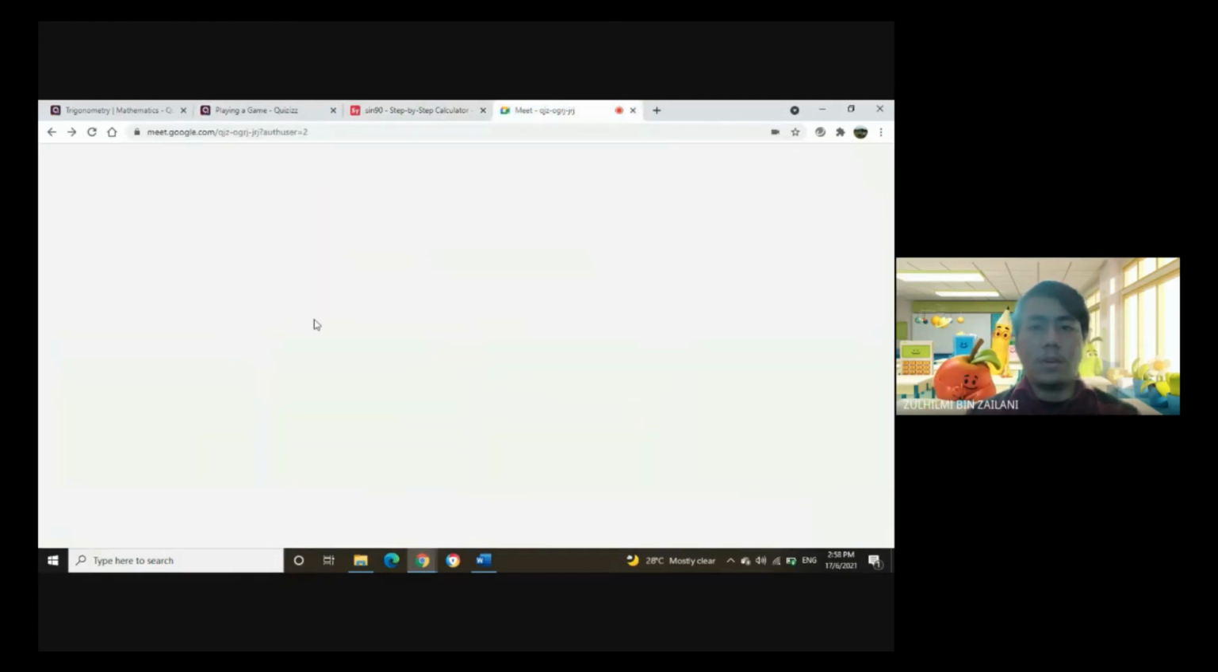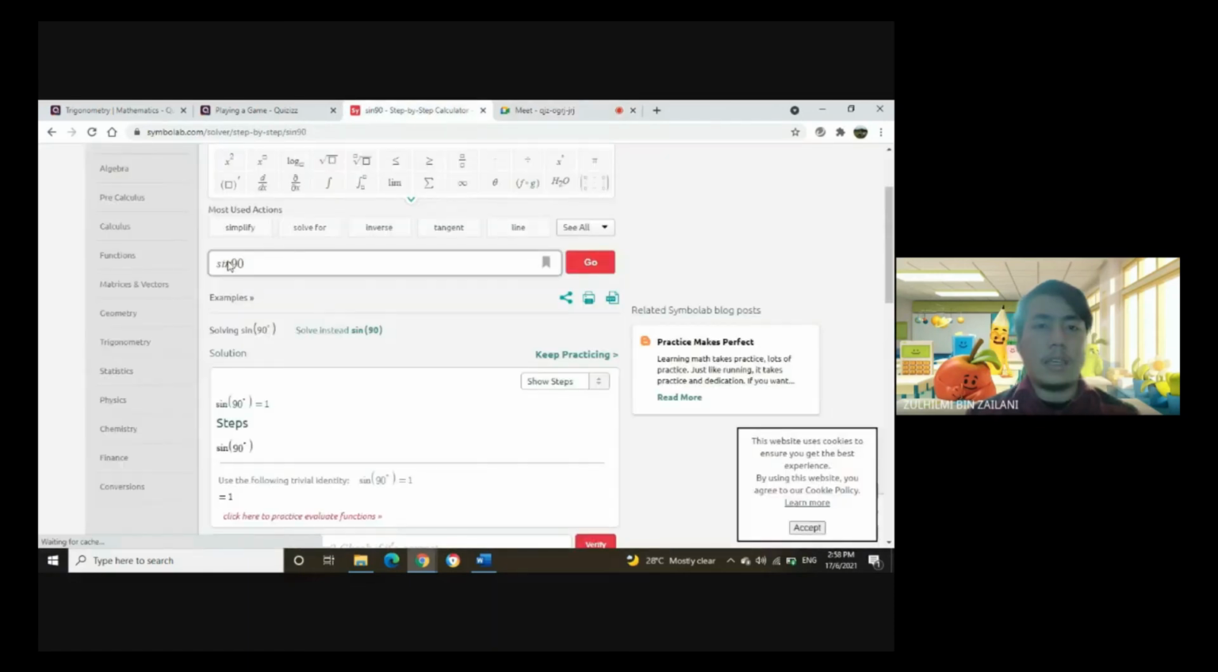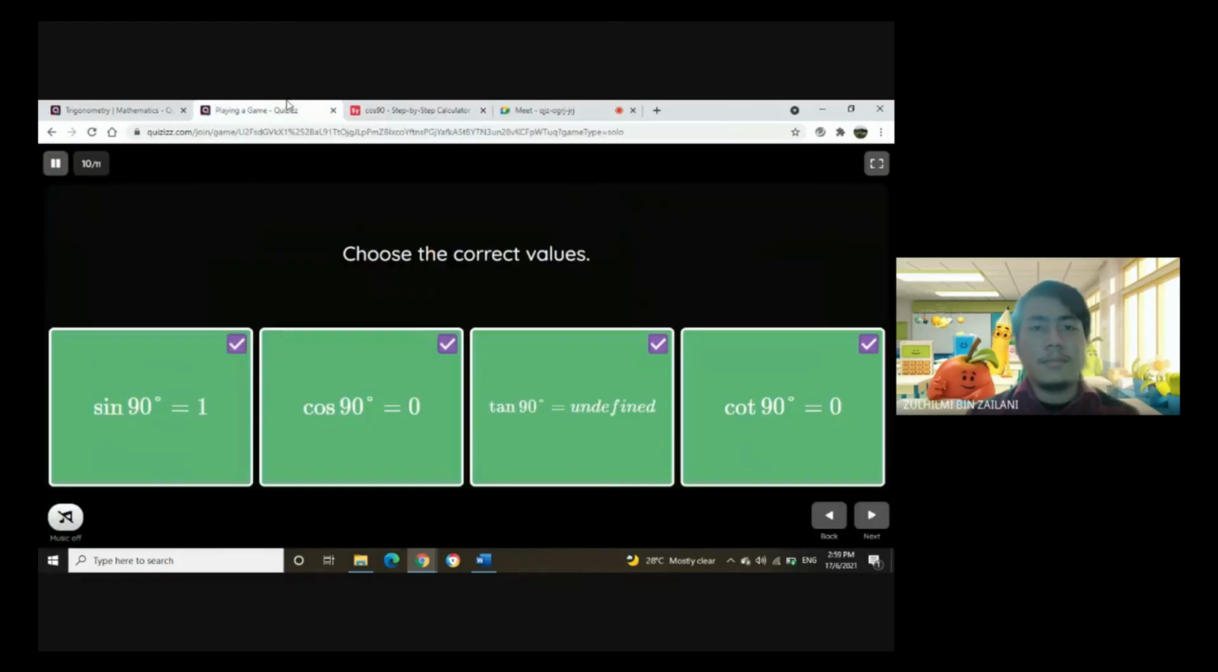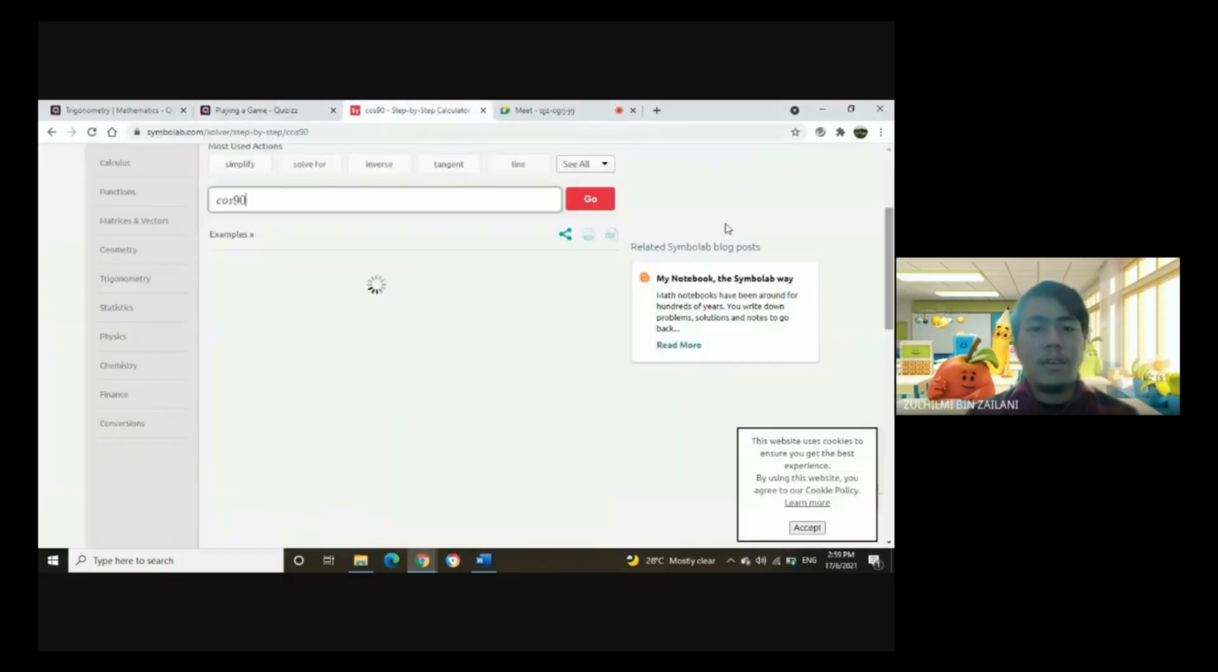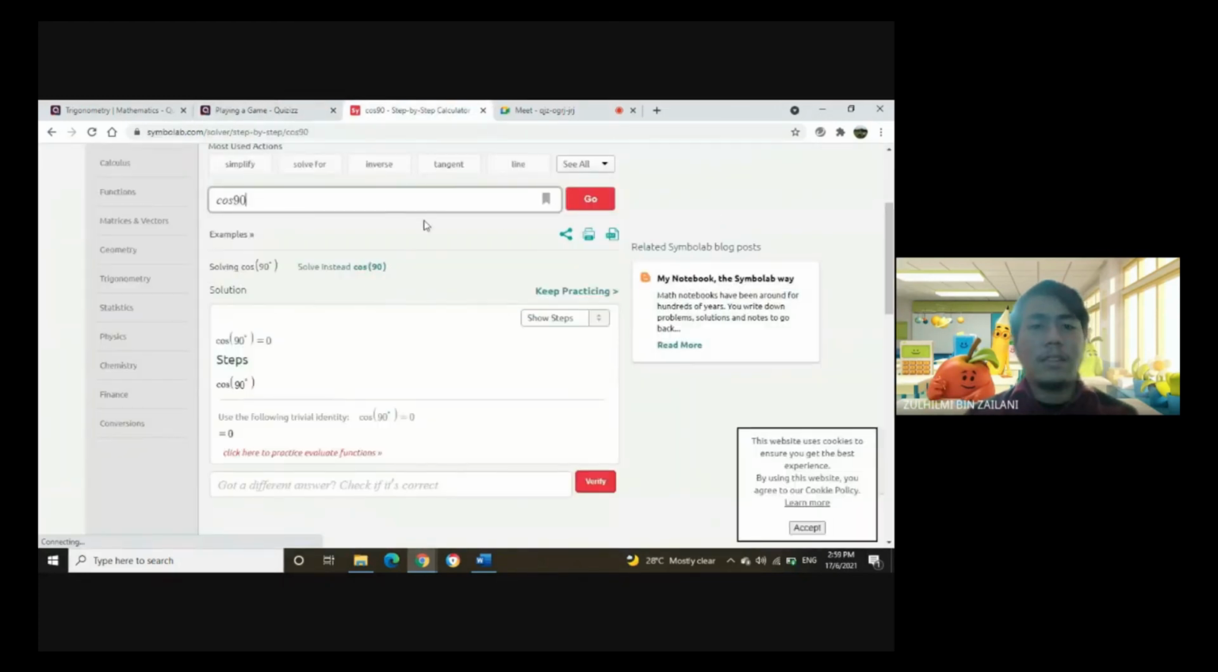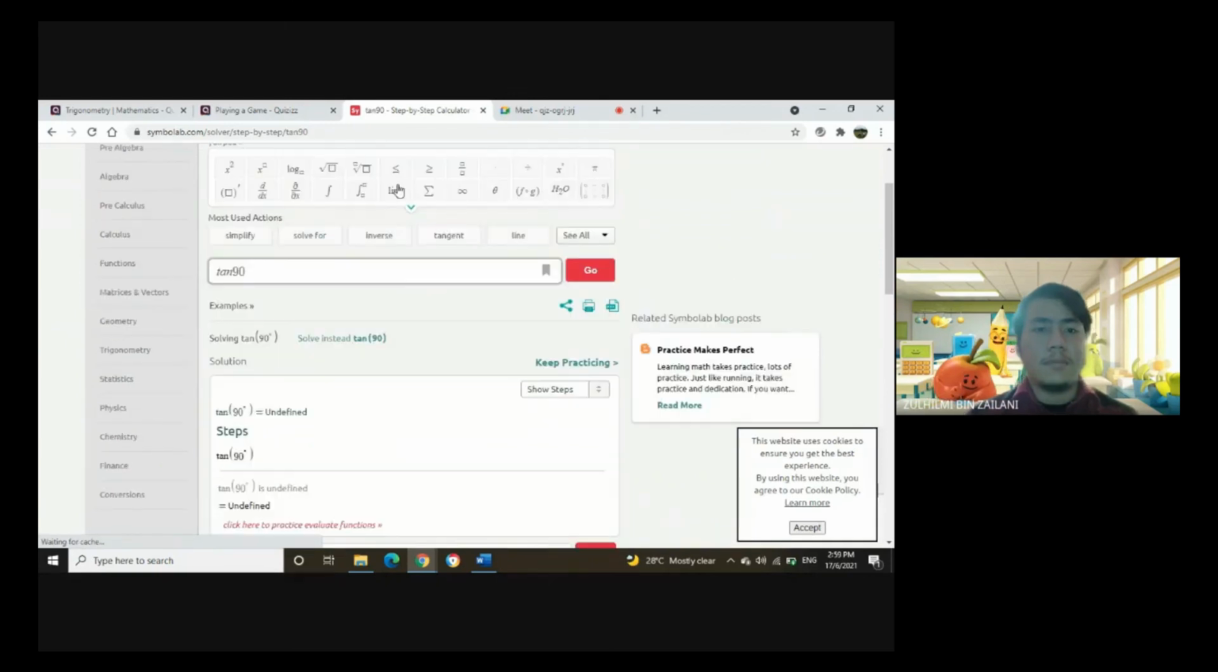So next, we change into cos. Let's go. So the answer is 0. So we need 0 for this question. So it was 0 too, so it was correct. Next, tangent should be undefined. So the answer is undefined and it was correct.